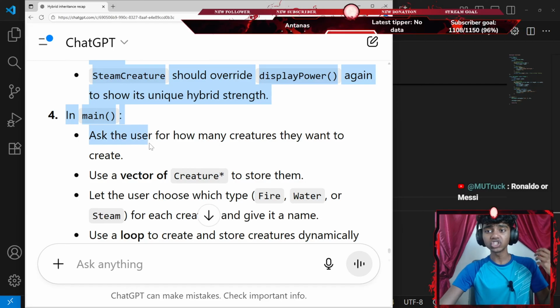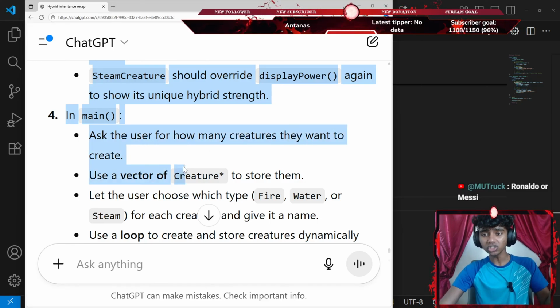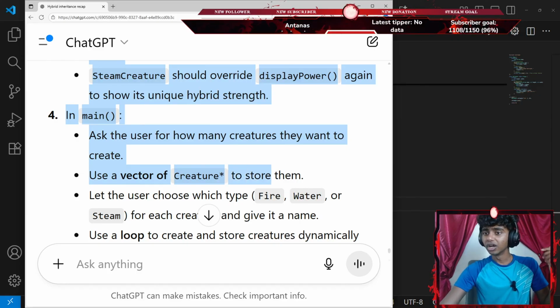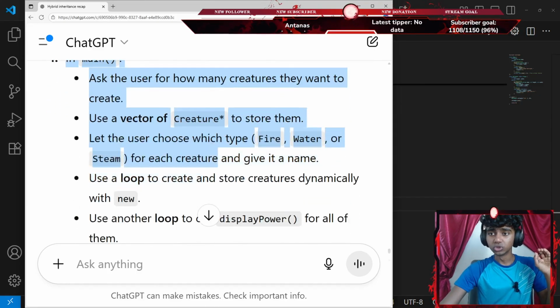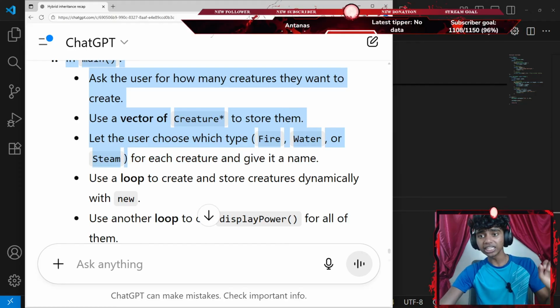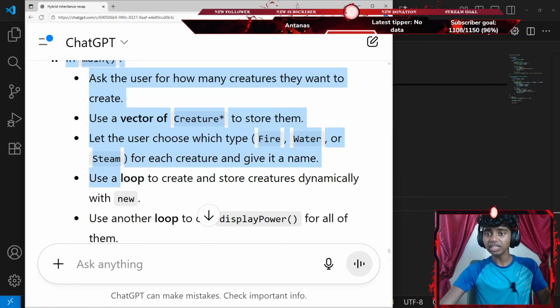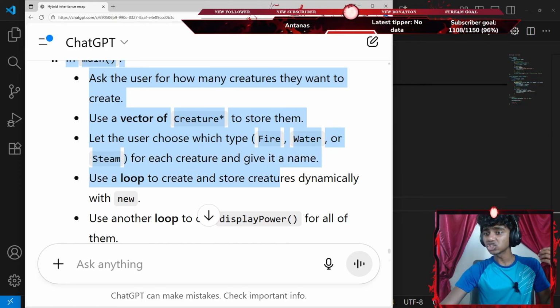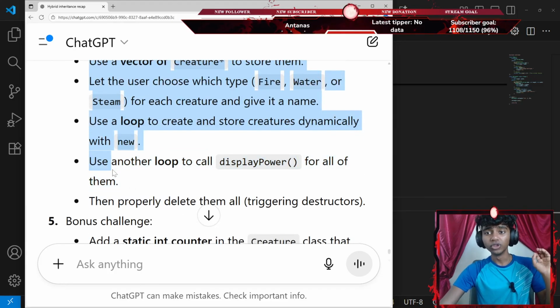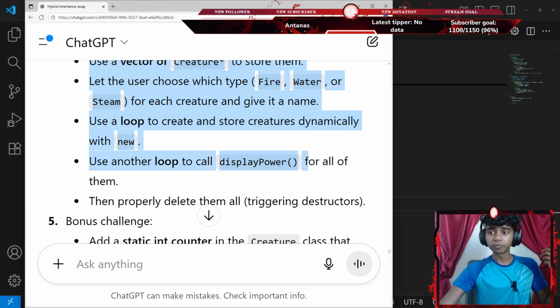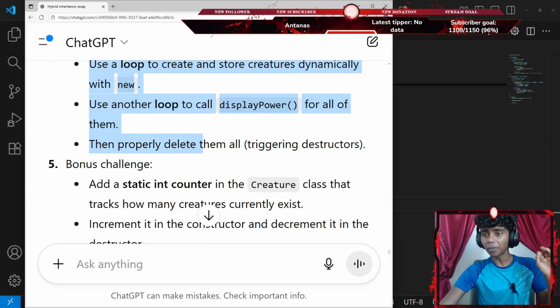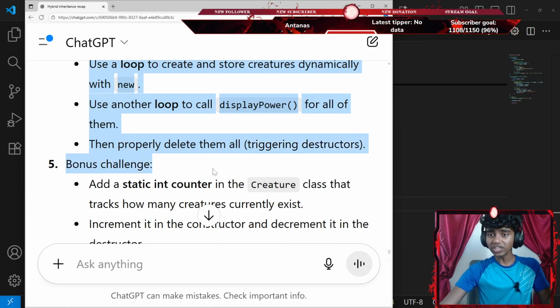Then in our main function, ask the user how many creatures they want to create. Use a vector of creatures, which is going to be a pointer, to store them. Let the user choose which type, fire, water, or steam, for each creature and give it a name. Use a loop to create and store creatures dynamically with new. Use another loop to call display power for all of them, then properly delete them all, triggering destructors.